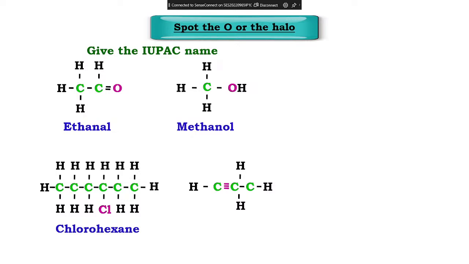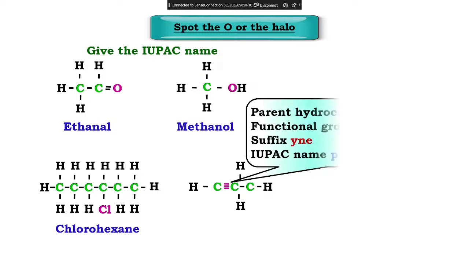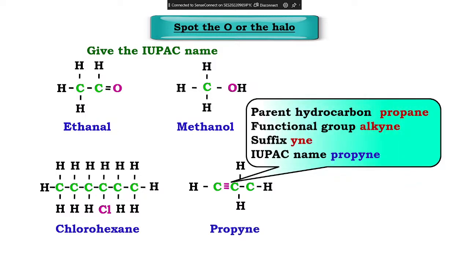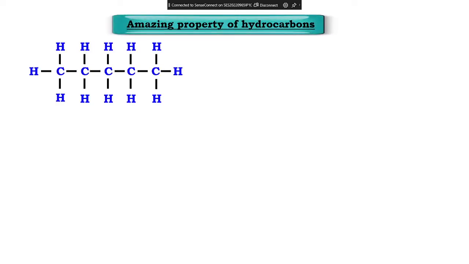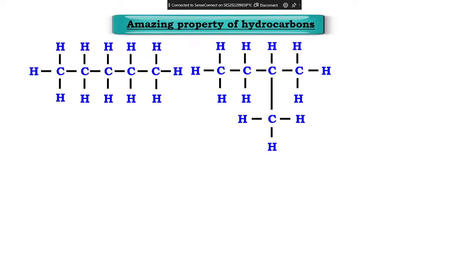Now look at this. How many carbon? First count how many carbon? 3. So what happens? Prop will come. Now tell me, is it single bond, double bond, or triple bond? Triple bond. So what will come in the end? YL, YNE. Sorry, YNE will be that. Okay, samajh mein aaya? Okay, so done. That's it. So if you can do this, now look at these diagrams which I'm showing on the screen.